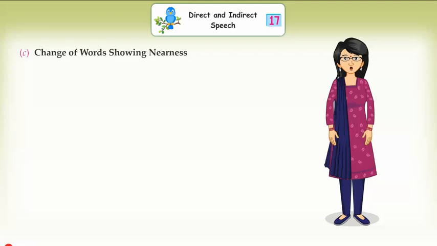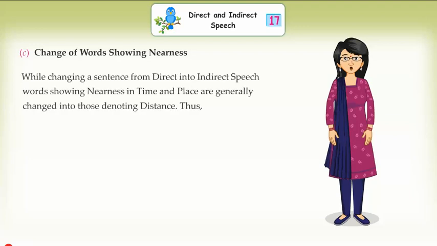C. Change of words showing nearness. While changing a sentence from direct to indirect speech, words showing nearness in time and place are generally changed into those denoting distance.